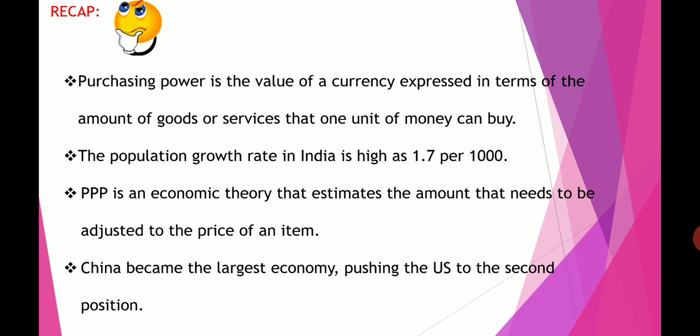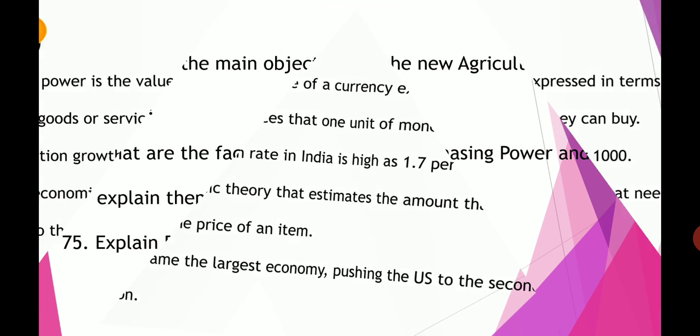In that case, adjusting is called PPP. Economically, India is in third place. First is China, the largest economy. Second is the US. Third is India. Fourth is Japan. Then Germany. Next Russia.